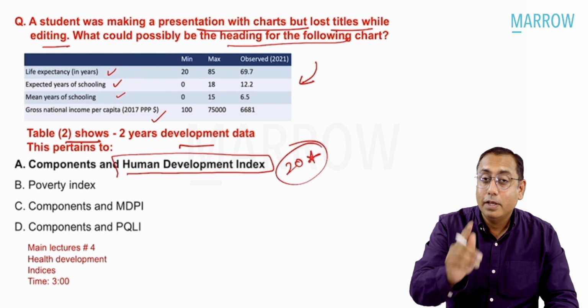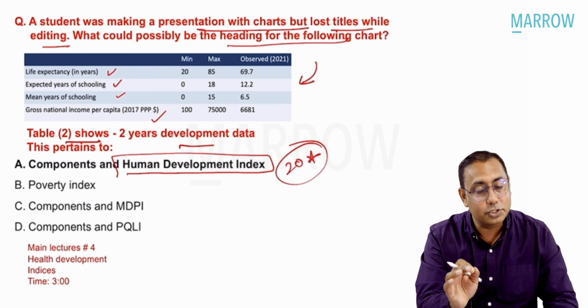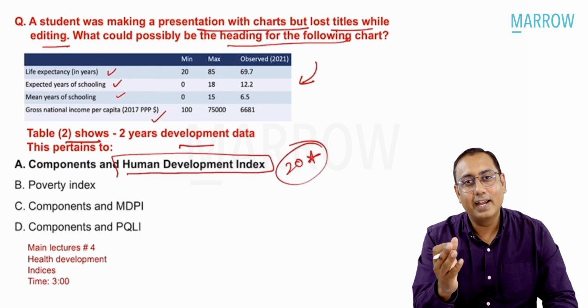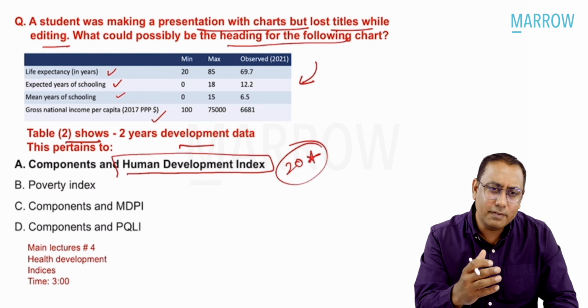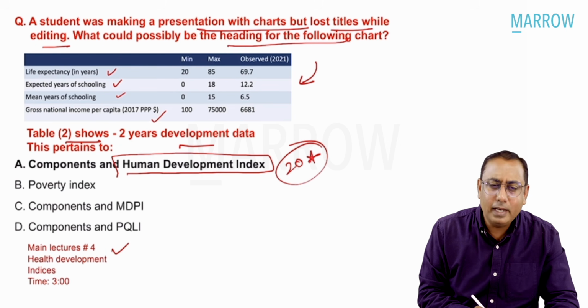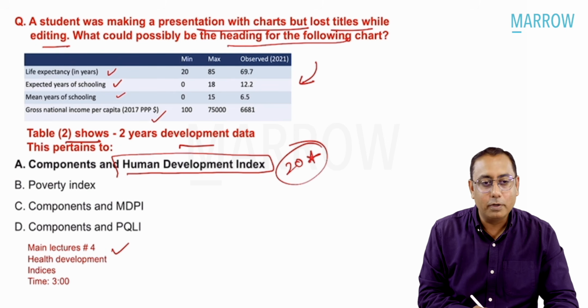Whenever you give exam, you have to know about the health indicators. You have to know about HDI, PQLI, GHI, Global Hunger Index, and the Multidimensional Poverty Index. These are very important indicators. They have been discussed in main lectures, edition 6.5, number 4.